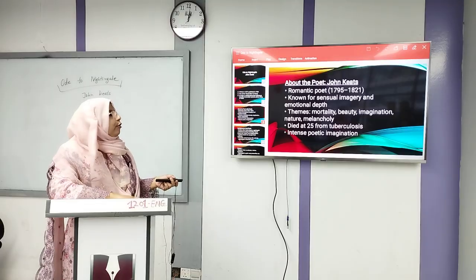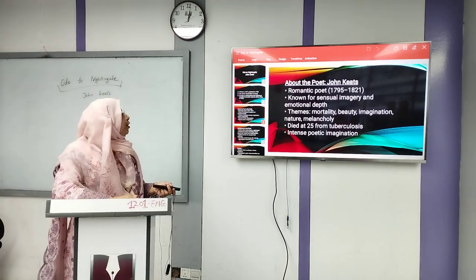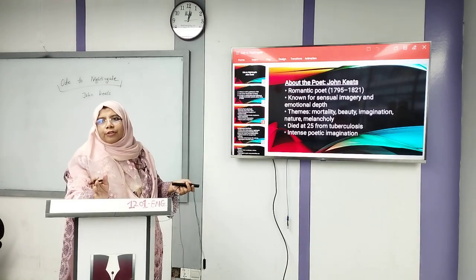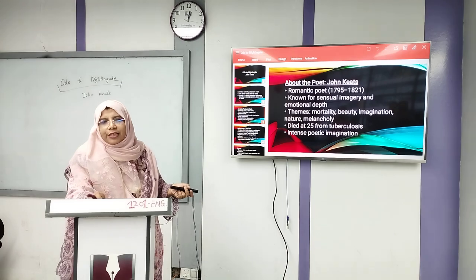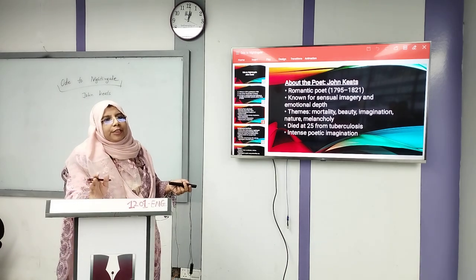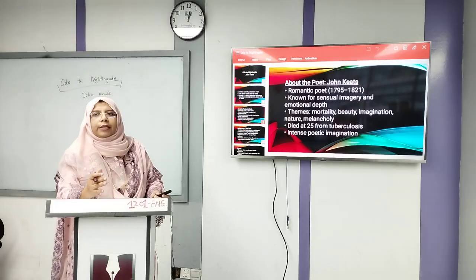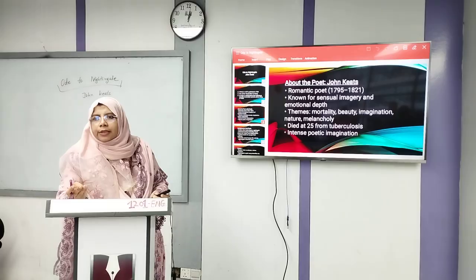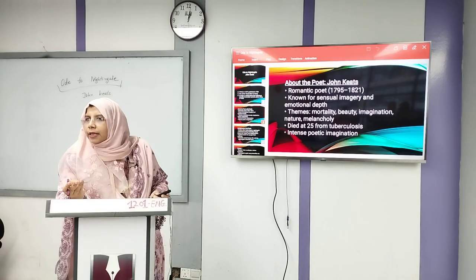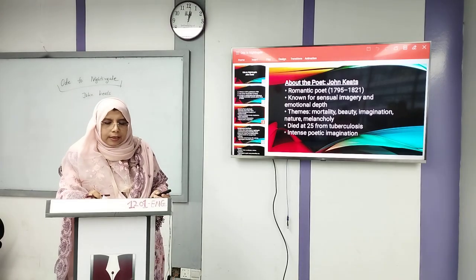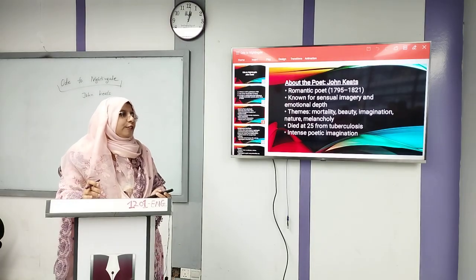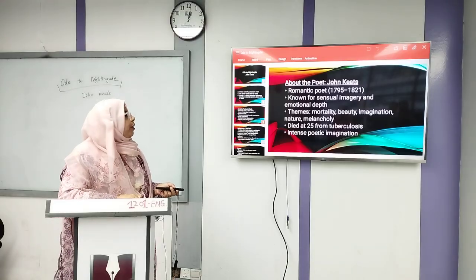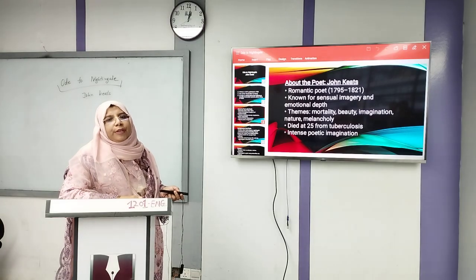Now, about the author. He is a romantic poet, and you know that our course is romantic poetry. And in the midterm, we are going to read S.T. Coleridge, Samuel Taylor Coleridge, then William Wordsworth. After that, John Keats. Okay.